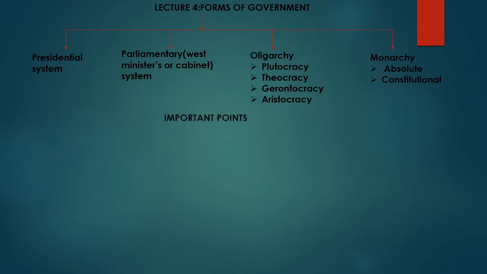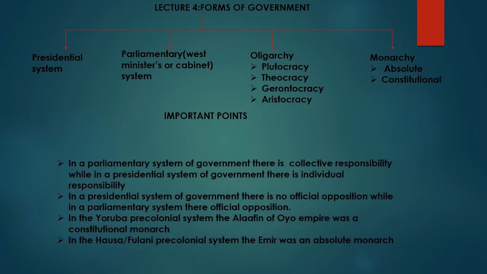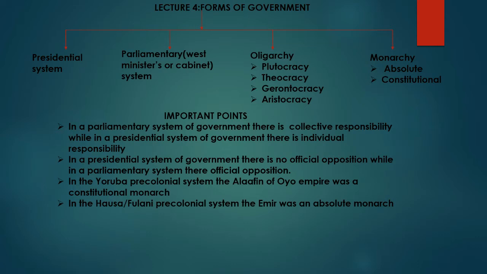And of course, we could conclude that in the Yoruba pre-colonial system, the Alaafin of Oyo was a constitutional monarch. And then, of course, the emir in the Hausa-Fulani pre-colonial system was an absolute monarch.